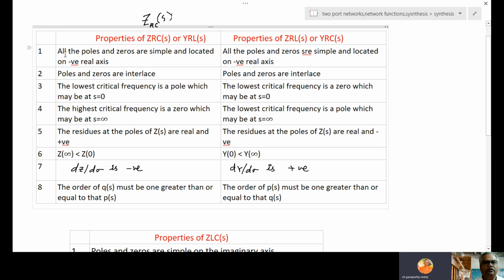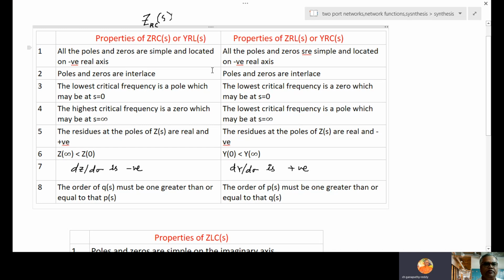The first property: all the poles and zeros are simple and located on the negative real axis. Any RC network, poles and zeros are simple, located on the negative real axis. For the RL network, again, all the poles and zeros are simple and located on the negative real axis.